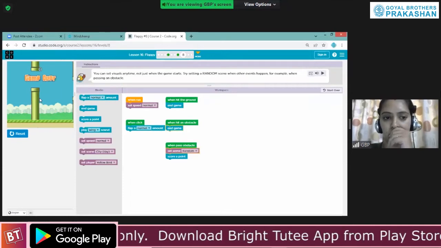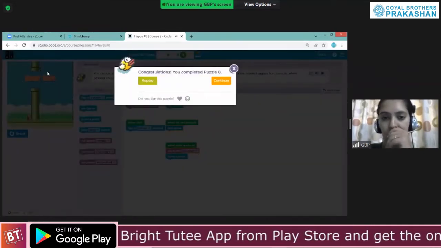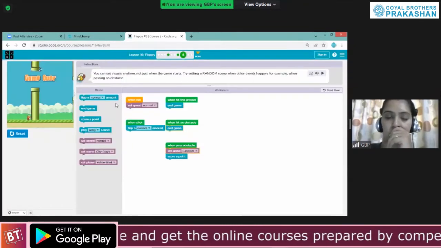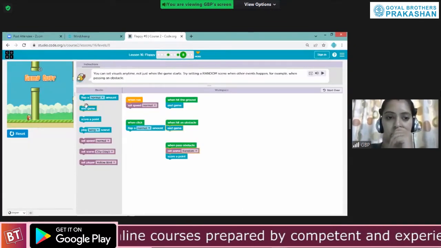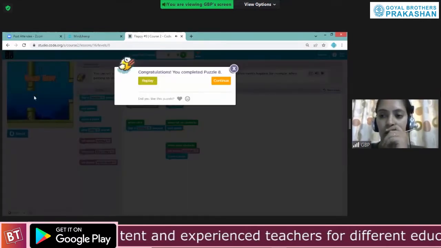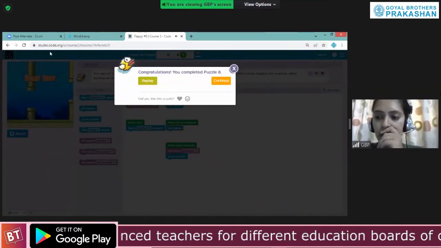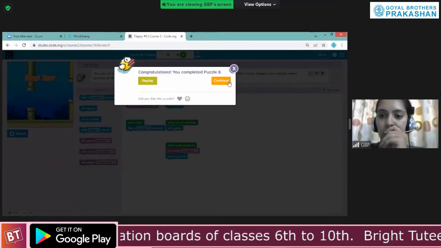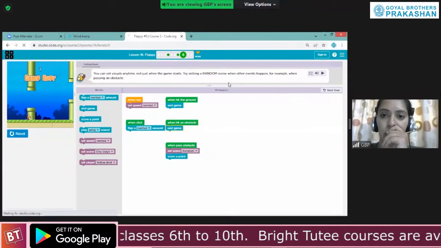I have not been able to clear that one. That is the reason you couldn't see the change in the background. Can you see, whenever it was trying to cross it, it got 1 point and it was also changing the scene. So that was level number 8. Now let's move on to level number 9.